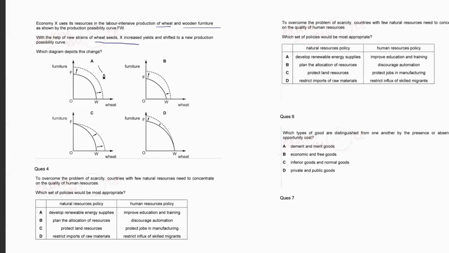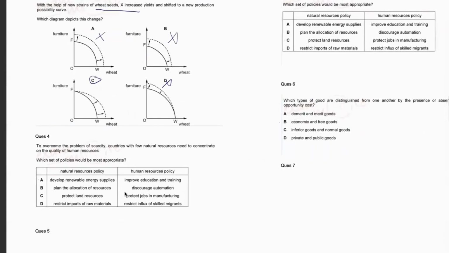So option A is clearly wrong, because if you follow the arrow of option A, it indicates that your furniture is increasing and wheat is also increasing. But this is totally not the case. Same is with option B, because in this case, both are increasing. If you look at option C, wheat is increasing. So this is your correct answer as per the question. And D is not correct because in this case, furniture is increasing. However, the question says it's wheat. So understand the question and understand the properties of the production possibility curve.